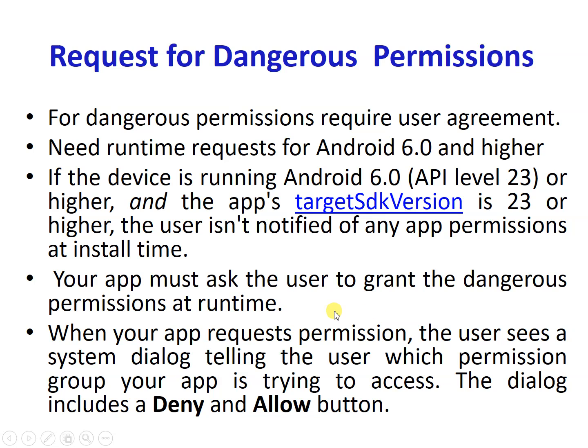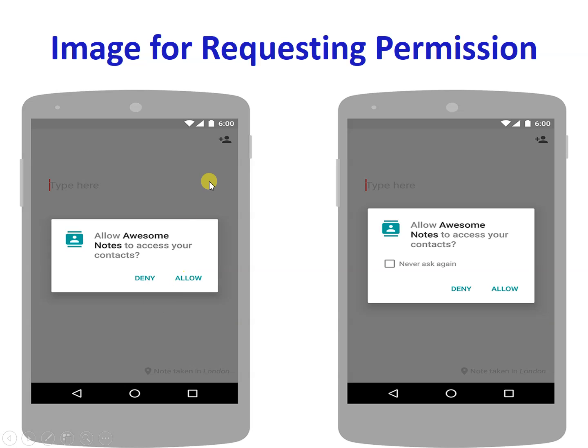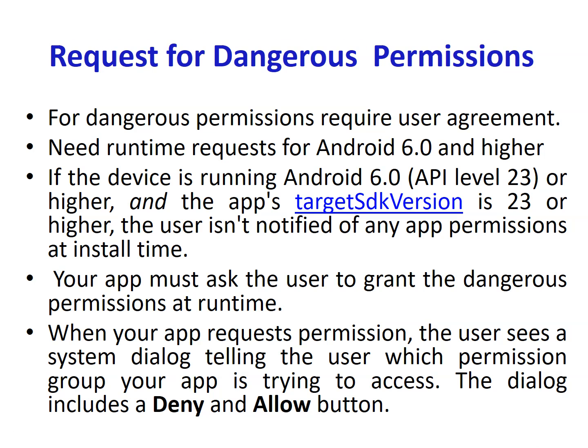If you see the diagram, when you install your application and run it the first time, it asks you for permission like this. Do you want to allow the contact information, deny or allow? If you allow, then the permission is granted. But if you deny, then it asks one more time, and you can choose deny or allow, never ask again. These things come only when you make a request in the application. So your application must ask the user to grant the danger permission at runtime. When your application runs, it will ask you to give the permission.